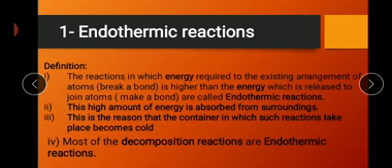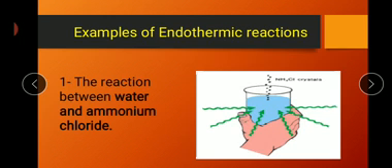Now, most of the decomposition reactions are endothermic reactions. These are examples of endothermic reactions. Once again, therm means heat, so endothermic reactions are those in which heat is absorbed. These examples are all given in your book.